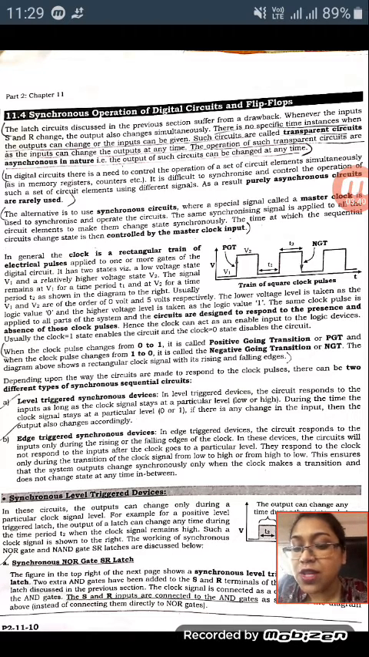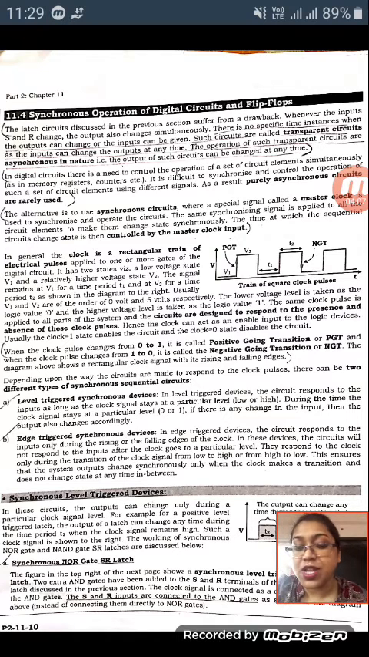Two types of synchronous device are possible: one is level triggered and one is edge triggered. What is level triggered? In a level triggered device, the circuit responds to the input as long as the clock signal stays at a particular level. That means either at the positive level or the negative level, the input signal will be applied to the circuit.